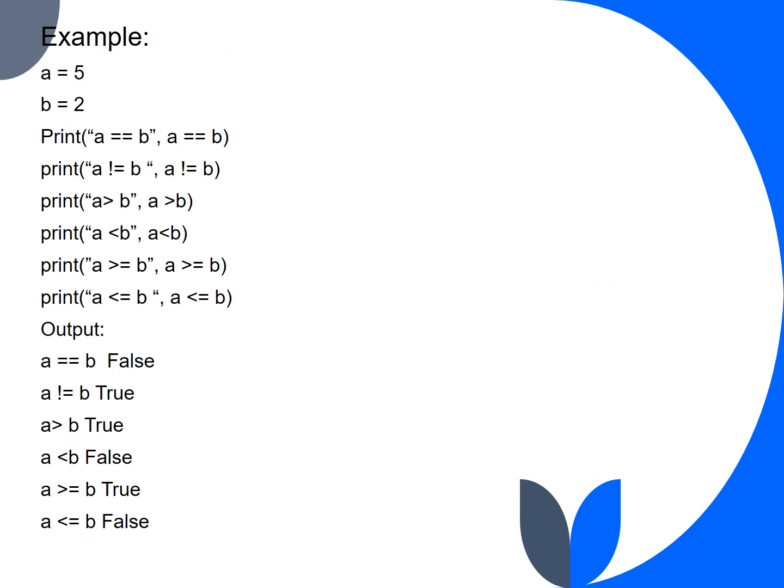For example, here we have two variables a and b with values 5 and 2. First we are checking if a is equal to b, so that is 5 equal to 2. Since they are not equal, we get the output as false. Next we are checking if it's not equal to. Since 5 is not equal to 2, we get the answer as true. This is how the other operators also operate.